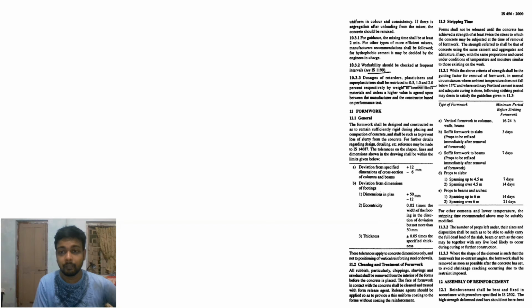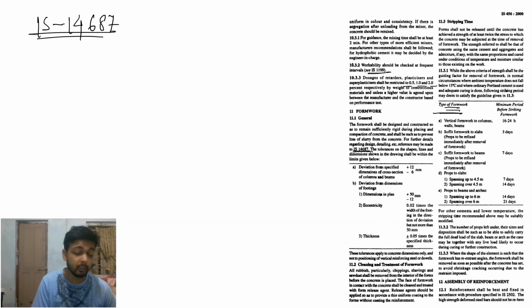Formwork. This is very important. The IS code of formwork is IS 14687. IS 14687, that is the formwork. These are some tolerances. Cleaning and treatment of formwork. All rubbish should be cleaned. Otherwise, if not cleaned, the edge of the concrete member will not be proper, and the finishing will not be good.